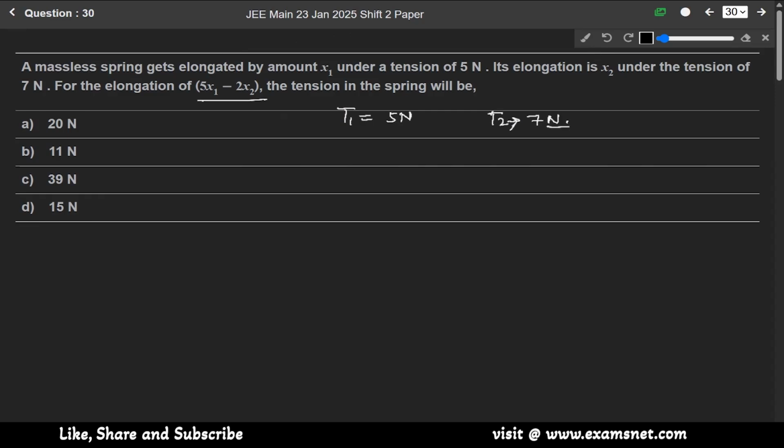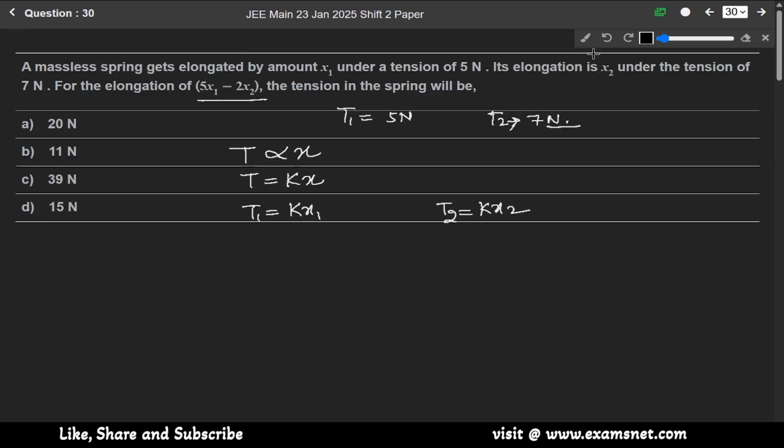We know that T is directly proportional to x. So to remove this proportionality, we put a constant k, T equals k into x. So for T1 we can write k into x1, and for T2 we can write k into x2.